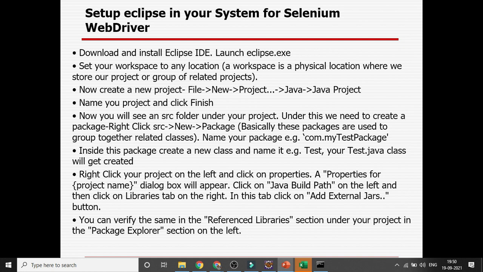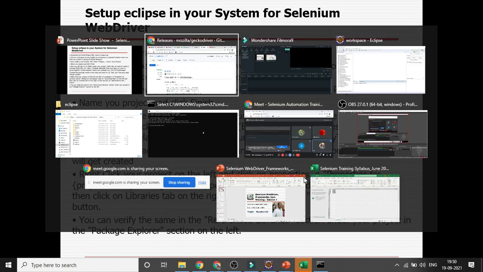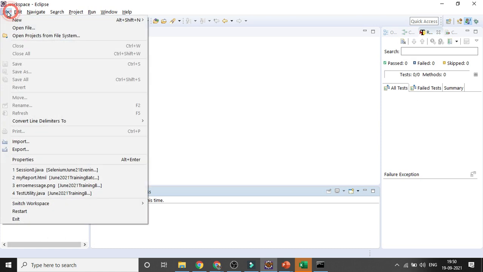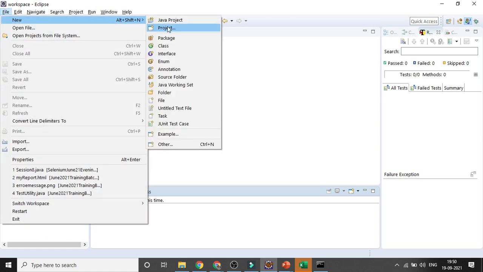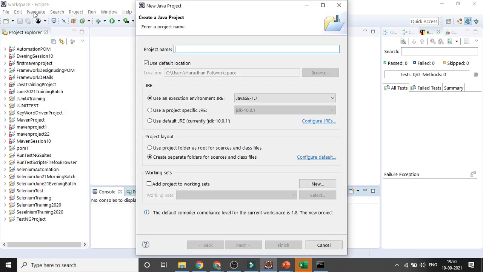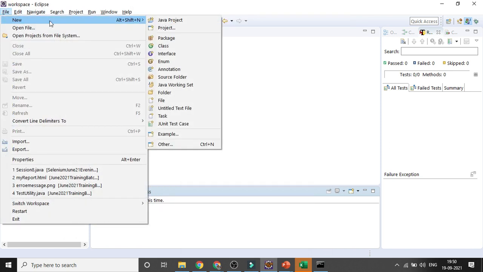After that, once your Eclipse is open, you need to create a project, right? So here I am giving some tips. I already know that if you are using a Java version beyond 1.8, some problems can come. Whenever you are creating a Java project, please click on File, New, Java Project.